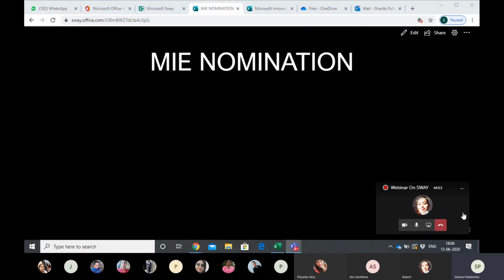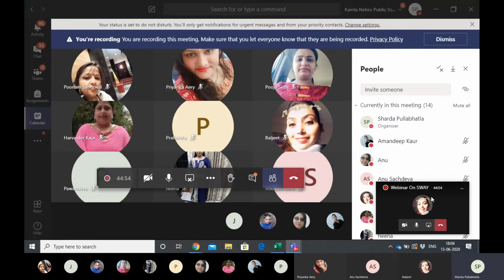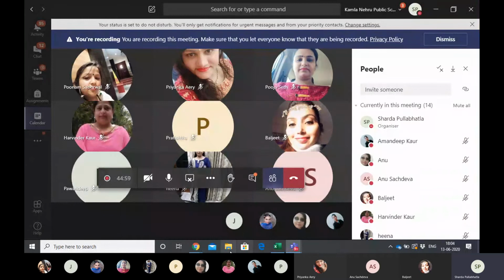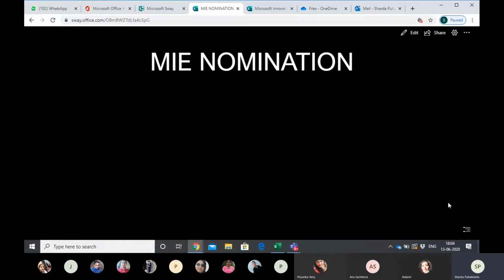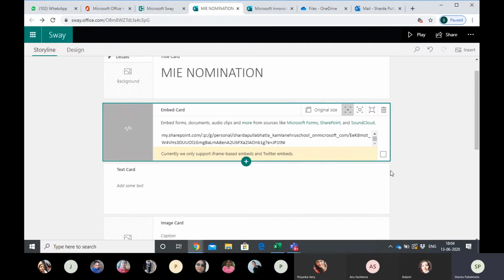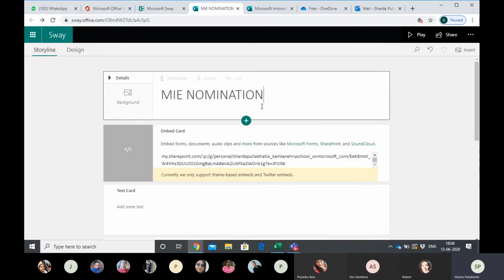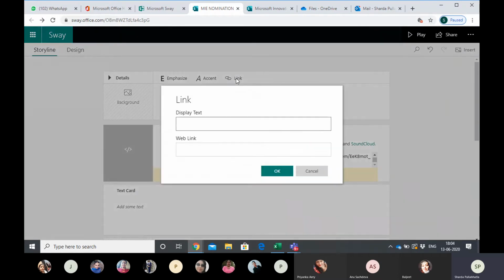Oh, where is my arrow? Okay, go to this edit option. This is creating a hyperlink for the text that we have, display text, web link.